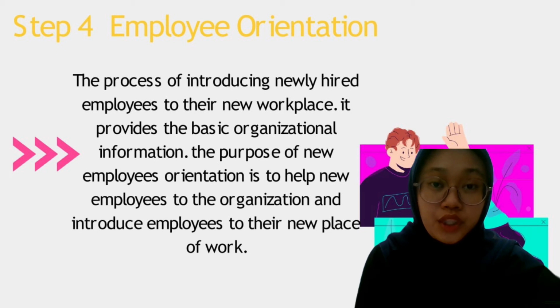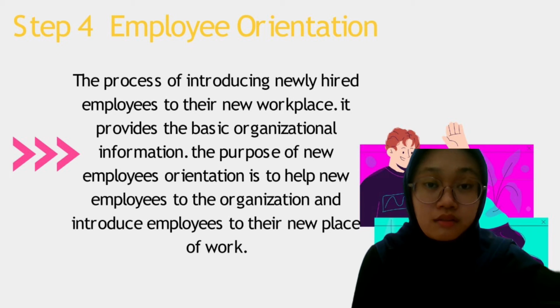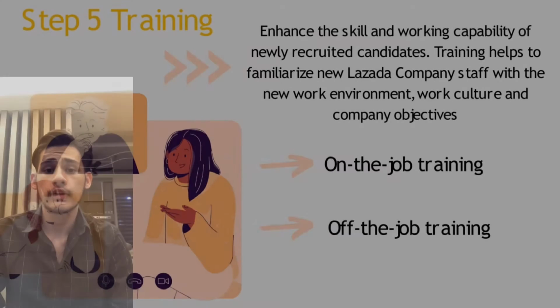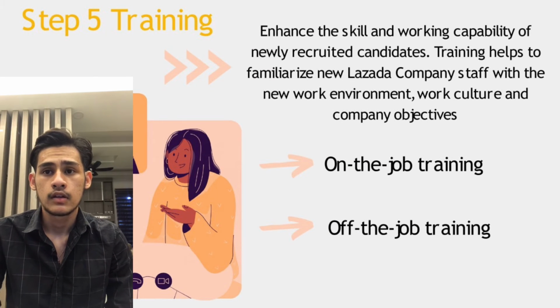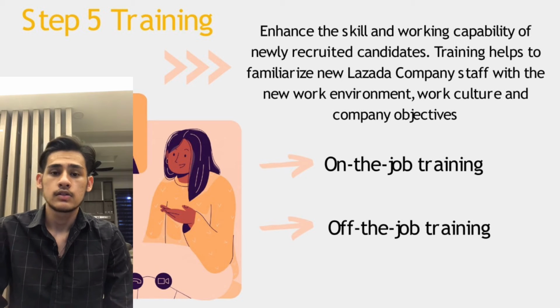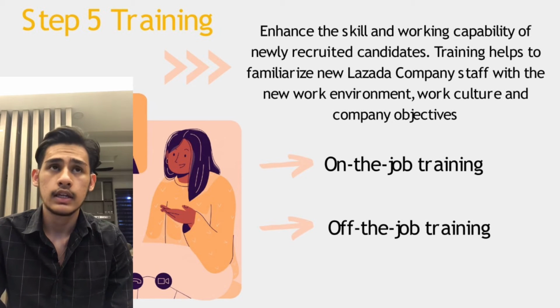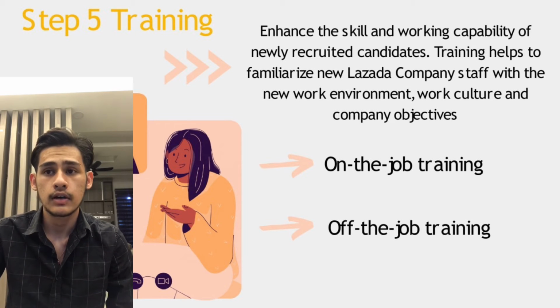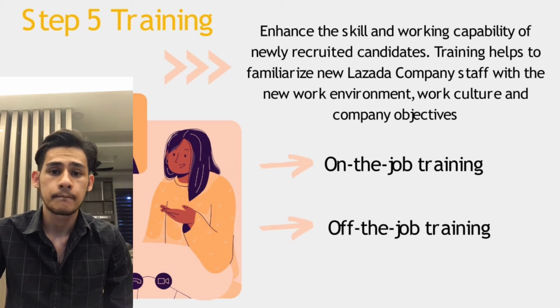It helps new employees feel more comfortable with their new job and what they need to do in their new roles. The 5th step is training. Training is an activity conducted by the organization to improve the current work performance of employees, thus enabling them to continue working with the organization.